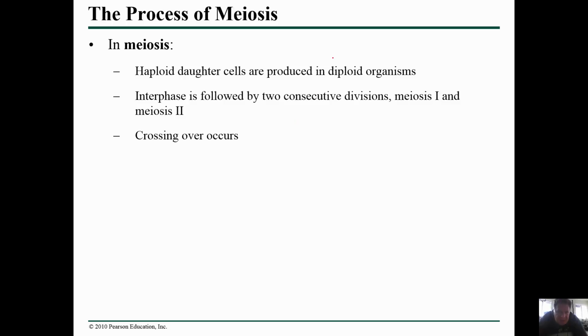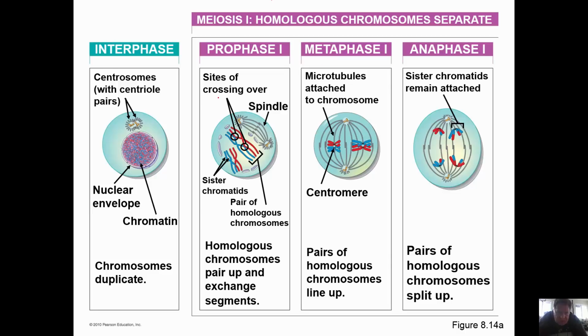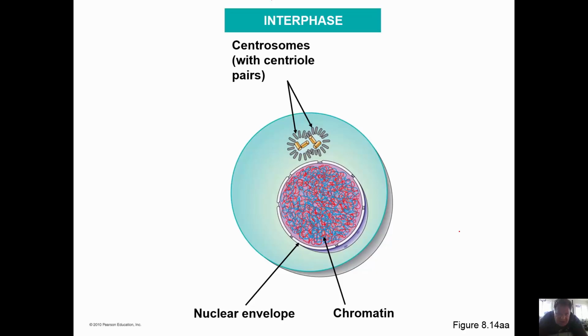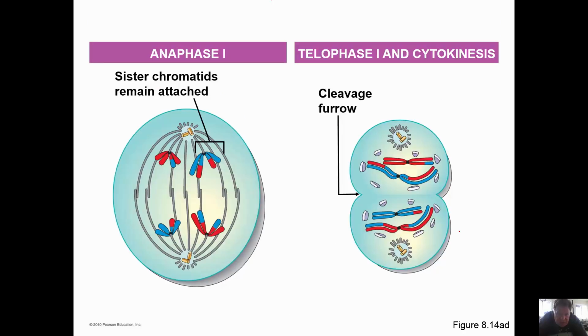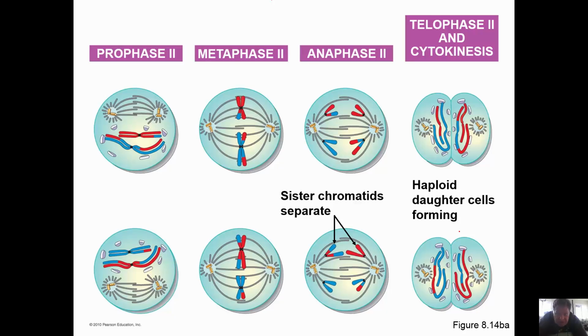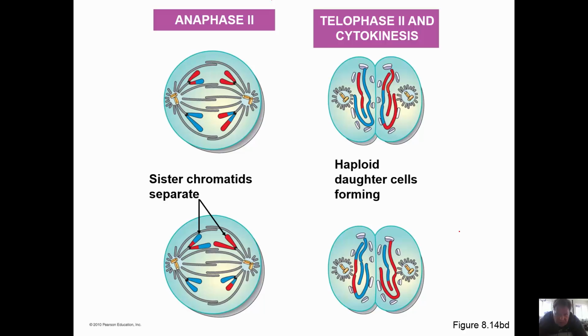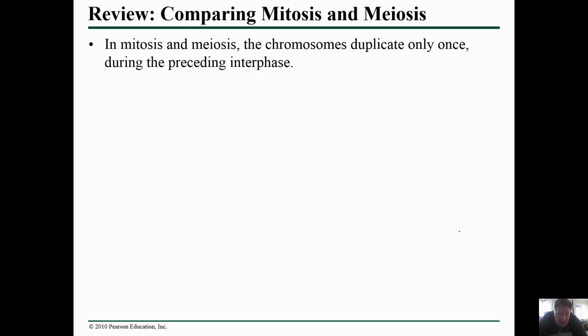To make it even more unique, we do a process that's called crossing over. During prophase 1, the chromosomes will actually kind of mix and match, and they'll recombine with one another to produce new and unique chromosomes. So that each sperm and each egg is really a unique sperm or egg. And I'll go over this in class, what the numbers are for them.